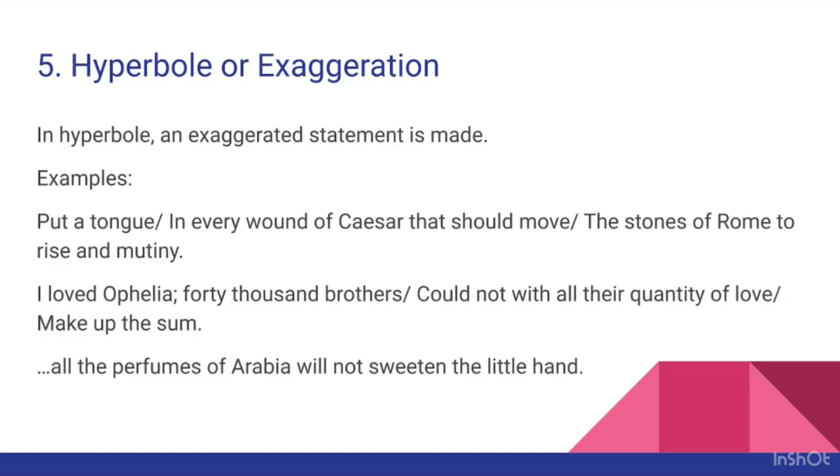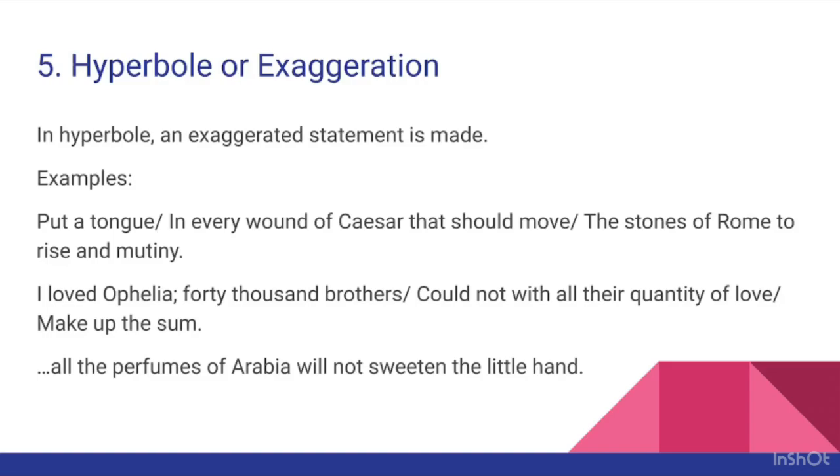Put a tongue in every wound of Caesar that should move the stones of Rome to rise and mutiny. So, here an exaggerated statement is made, for it is too much to say that a tongue can be put to wounds and that the stones of Rome can be made to rise and mutiny. Okay? That is why this is a case of hyperbole.